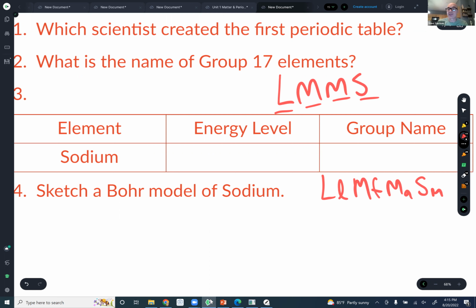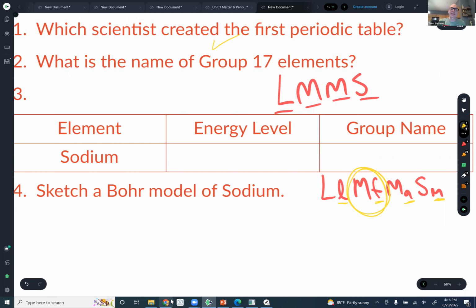And what we would have then is Lavoisier came up with a list. Mendeleev came up with the first periodic table. Moseley comes up with the atomic theory. He uses the atomic mass. And then Seaborg comes up with the modern periodic table. So what we are concerned with here is Mendeleev and the first periodic table. That will get us the answer to number 1.